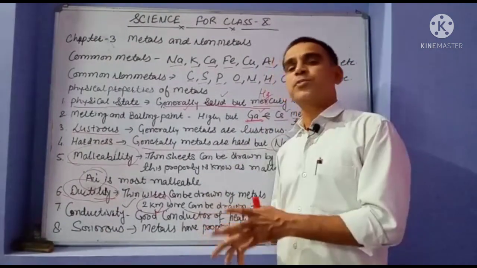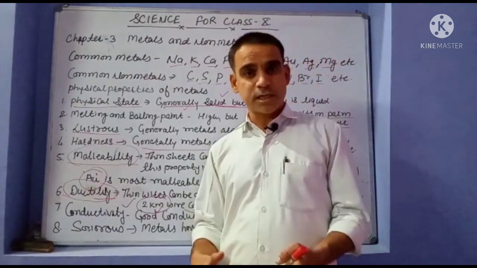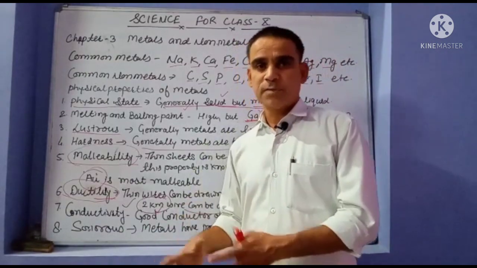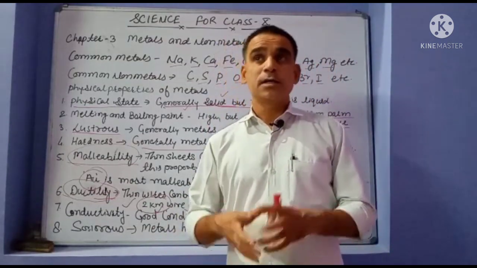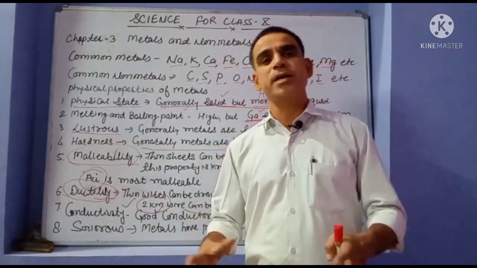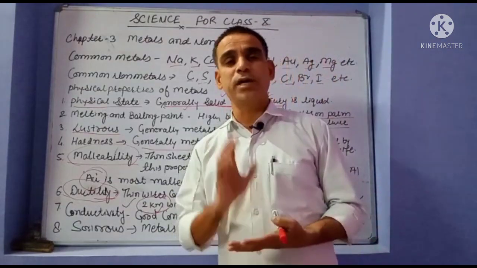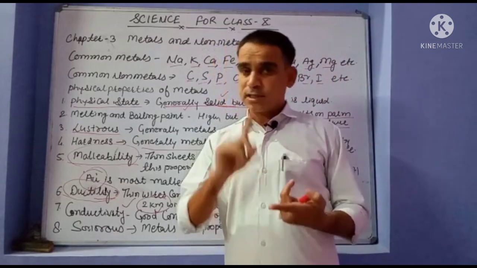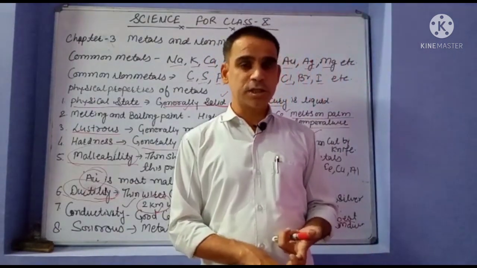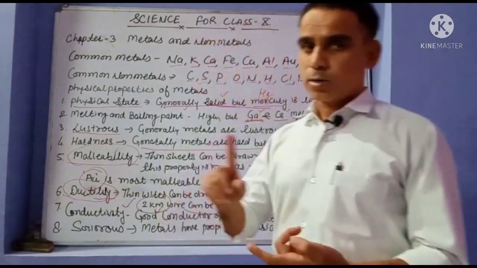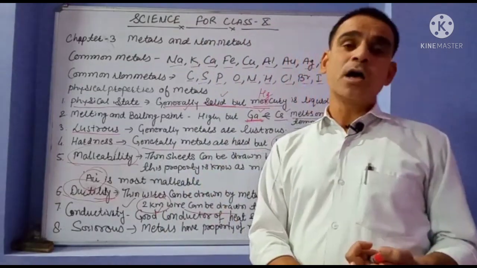The different types of cooking vessels in our kitchen are made from metals, because metals are good conductors of heat. And different types of electric instruments are made from metals, because metals are good conductors of electricity. We know that silver is the best conductor of electricity, and mercury is the worst, a very poor conductor of electricity.